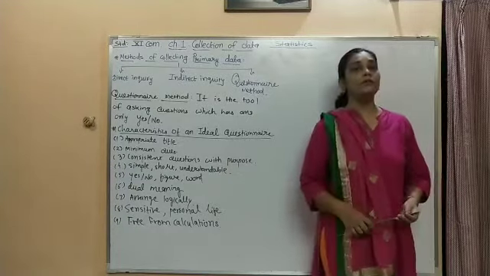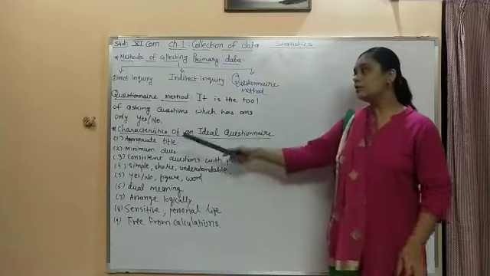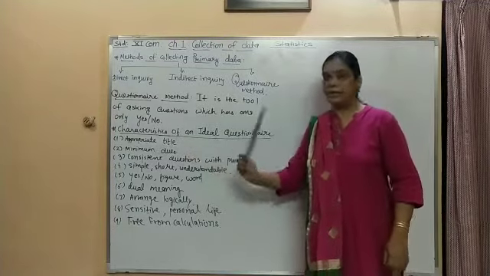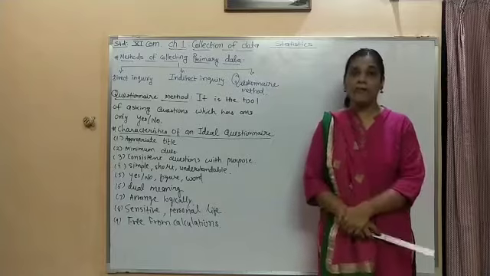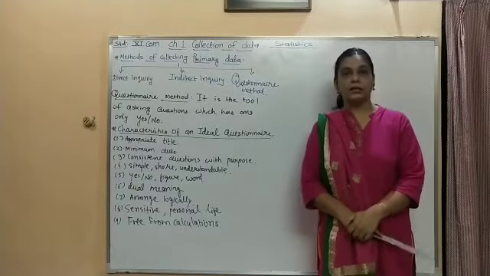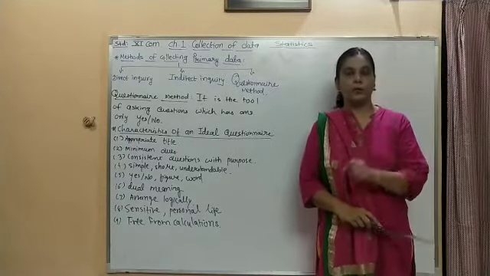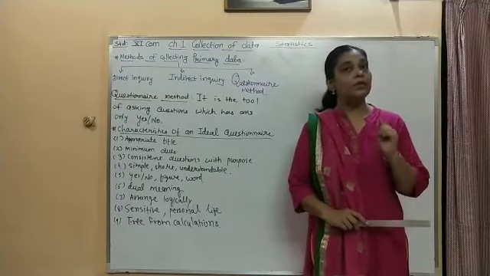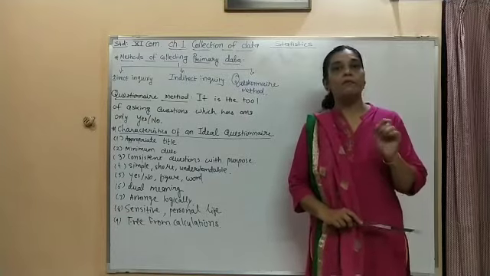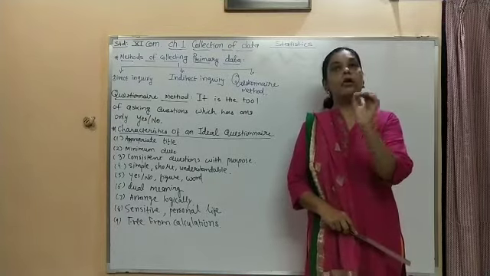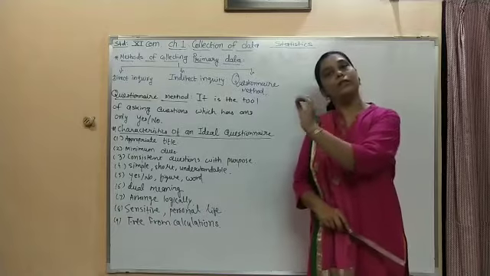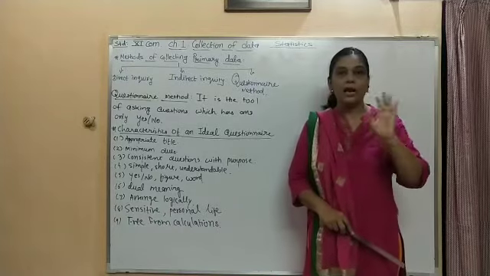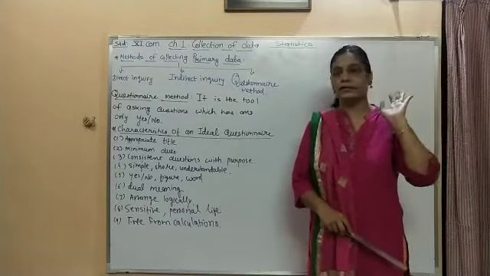For that purpose there are certain instructions, which make an ideal questionnaire. The first one is the appropriate title. The questionnaire which I am making as an enumerator must contain an appropriate title. For example, if I am collecting the data of 11th commerce, what would be the title of my questionnaire? The data of the inquiry of 11th commerce students. There I cannot write the science stream students.